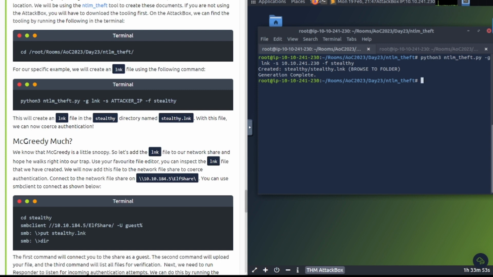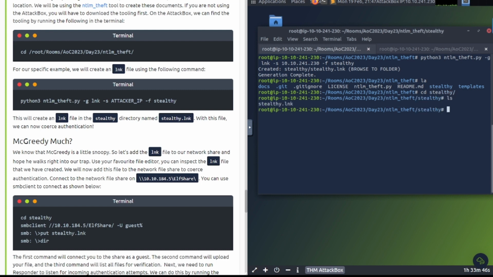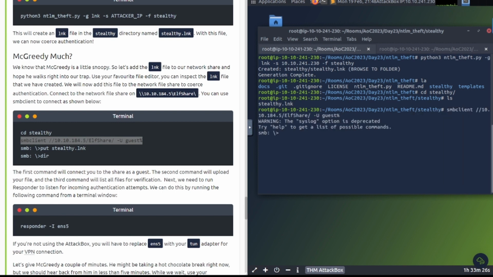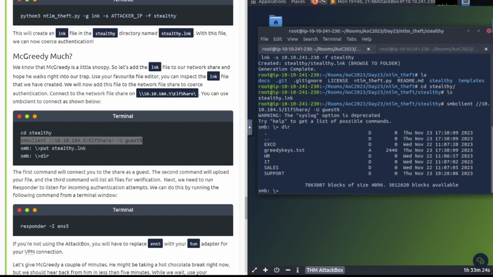Let's go ahead and cd into stealthily, and there we go. There's the LNK file. After we get that done, we're going to navigate to this particular share. So let's use smbclient to connect with guest access, which is bad, obviously. Let's paste that in there. Now we're in there as guest. You can do a dir when you get in here and see what's in there. The keys.txt file looks pretty interesting.